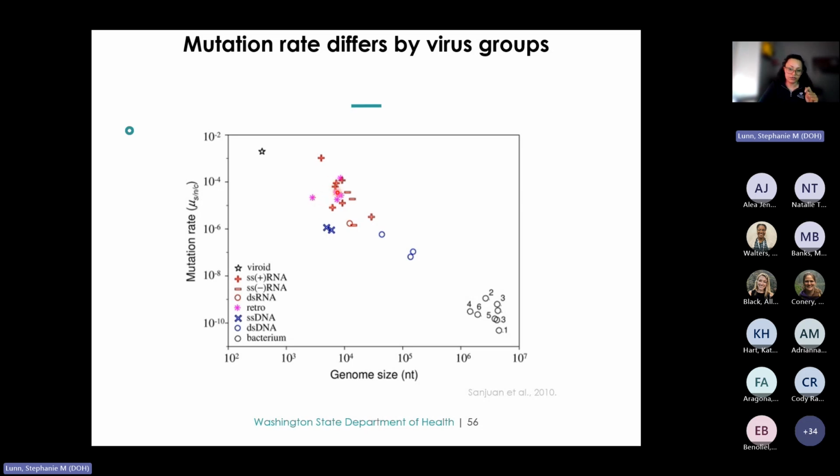As we'll discuss further, single-stranded RNA viruses typically have higher mutation rates. DNA viruses, represented here by some of these blue circles, have lower rates compared to their RNA counterparts. Bacteria, represented by these black circles, have even lower mutation rates overall due to their larger genome size.